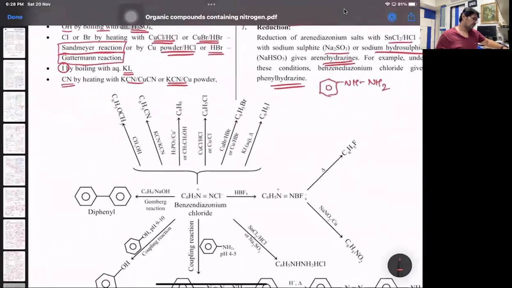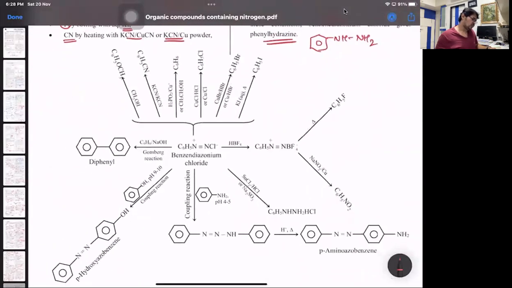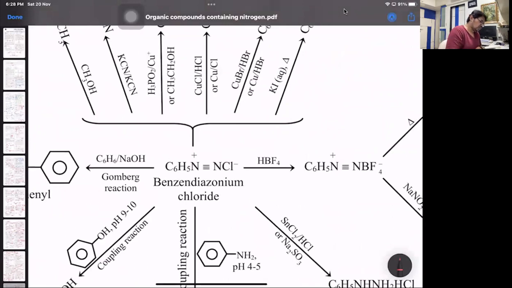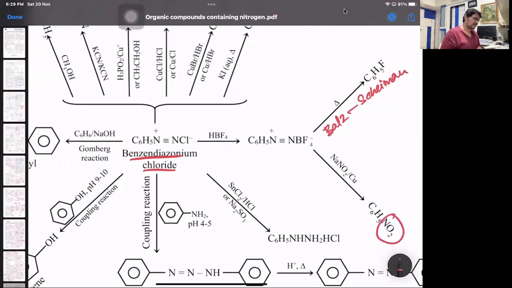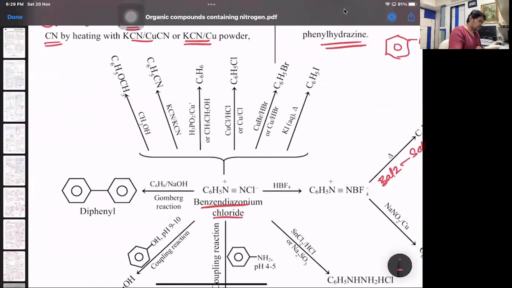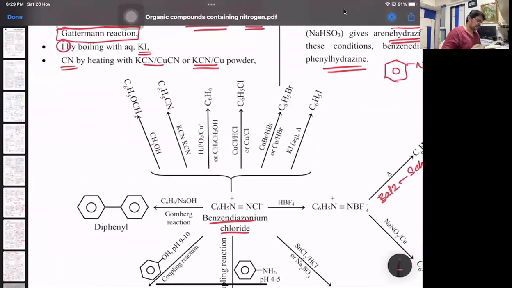And last is basically the table put up of all the diazonium salt reactions. Look at that. Benzene diazonium chloride with HBF4 gives benzene diazonium tetrafluoroborate, which on heating gives you fluorobenzene. That's my Balz-Schiemann reaction. Diazonium tetrafluoroborate with NaNO2 and copper is the formation of nitrobenzene. That's one. Going up, diazonium salt, if you react with methanol, that gives you C6H5OCH3. That's anisole.